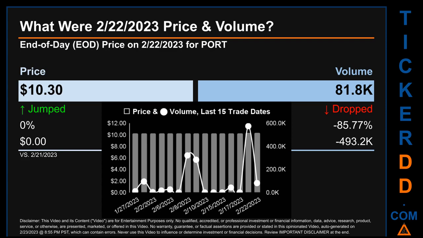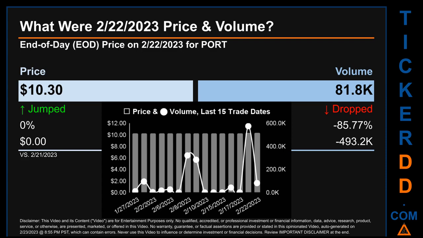What was end of day price and volume for QORT? On Wednesday, February 22, 2023, QORT had an end of day price of $10.30 and volume of about 81.8 thousand. Compared to the previous trading day, the price jumped 0%, gaining $0, while volume dropped 85.77%, decreasing about 493.2 thousand.